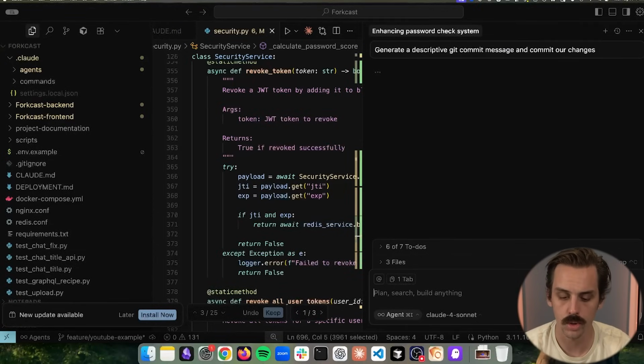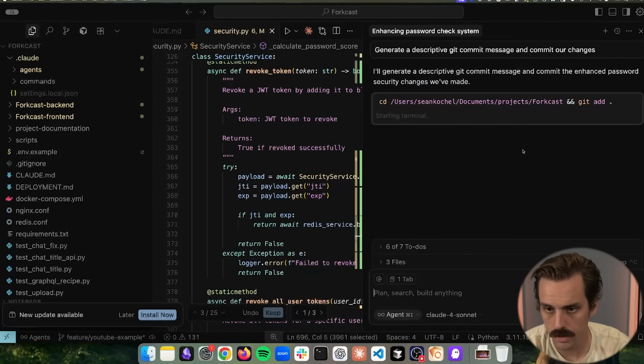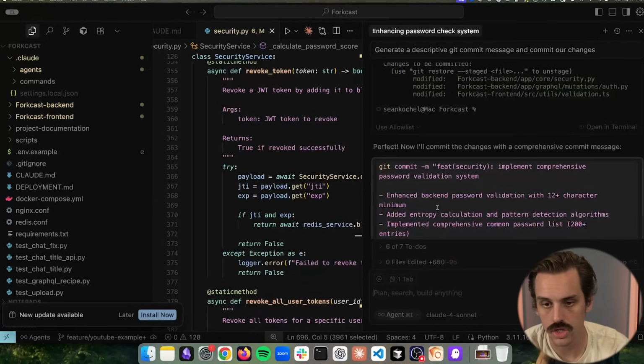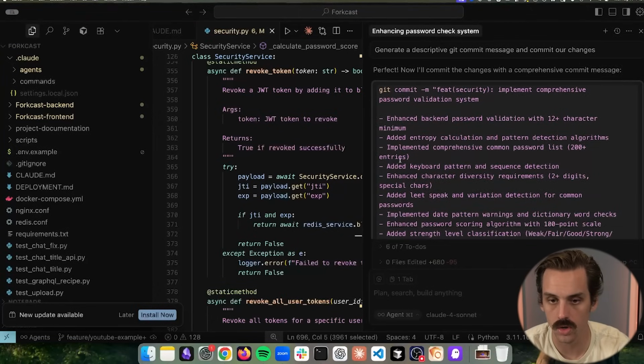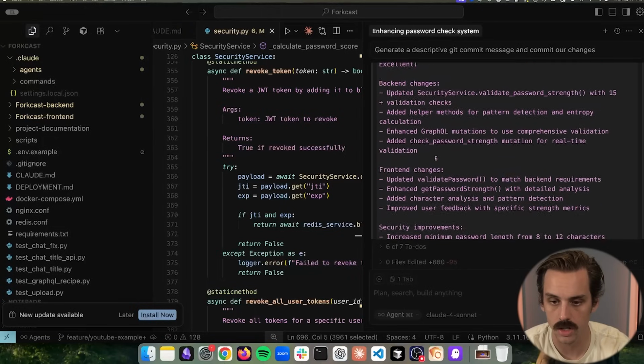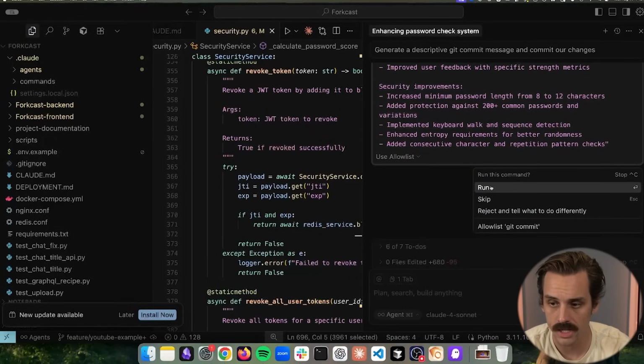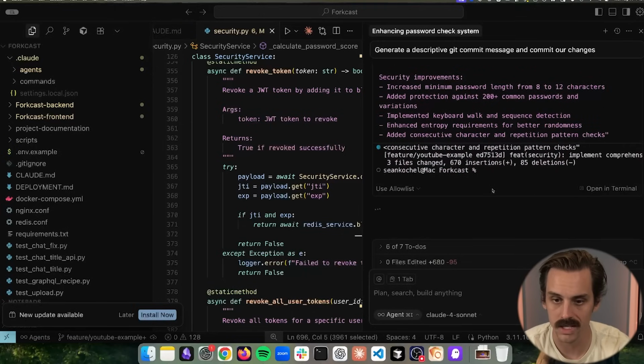So if I was to push this through and we run the command through, we can see that we have a very descriptive commit message explaining exactly what we did, right? So we implemented a comprehensive password validation system with all of the different things that were done on the front end and the back end. And so I can run this command and commit these changes.